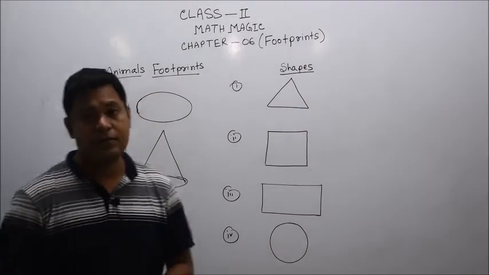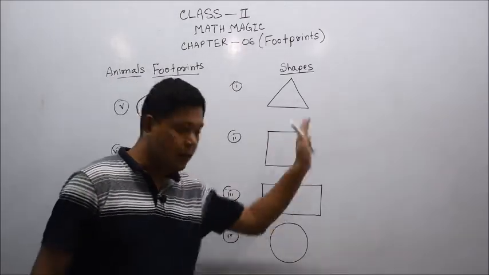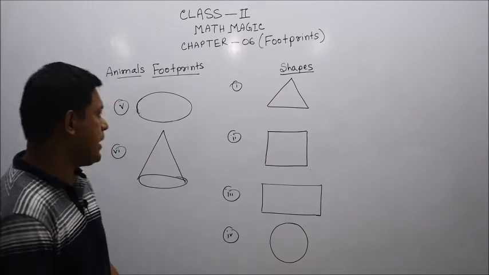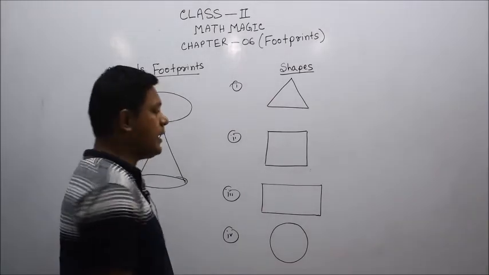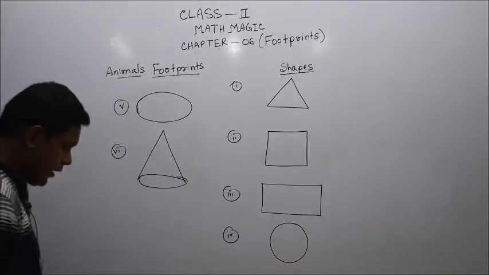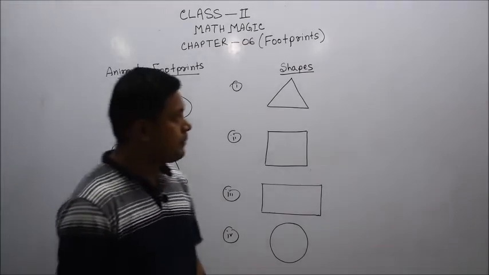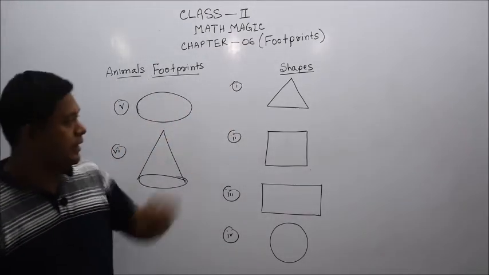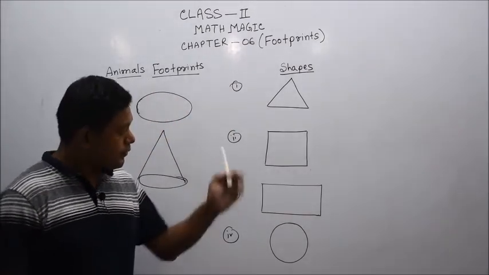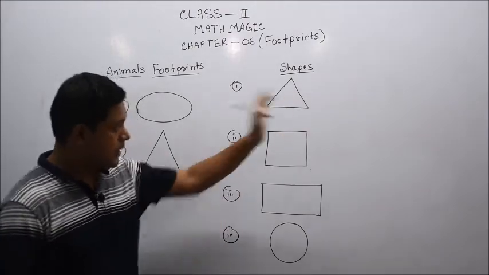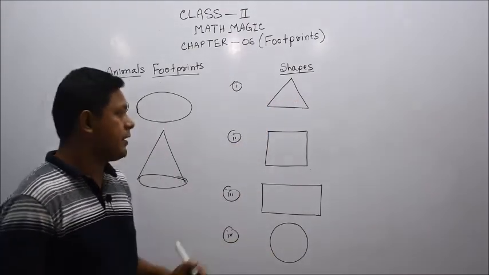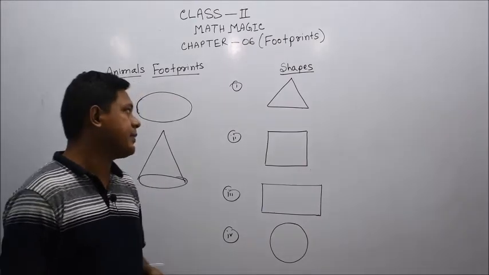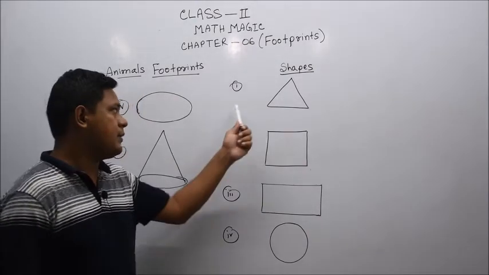All other things fall under these shapes. So we need to understand the shapes first, and later we clearly observe under which category the object is falling. Okay, let's discuss shape number 1 first.